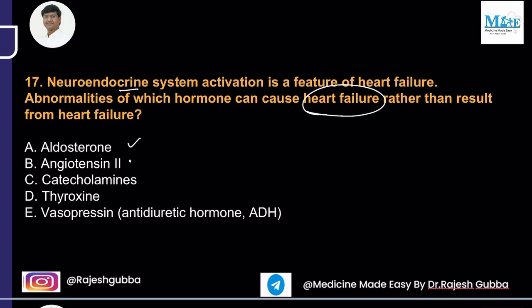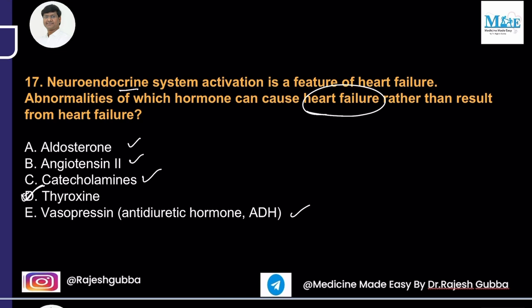So your aldosterone and angiotensin II will be produced as a part of the compensatory mechanism. And there is also increase in the sympathetic nervous system, so catecholamines are also being produced in heart failure as a compensatory mechanism. And there is non-osmotic release of antidiuretic hormone. Even vasopressin is also released in case of your heart failure as a part of the compensatory mechanism.